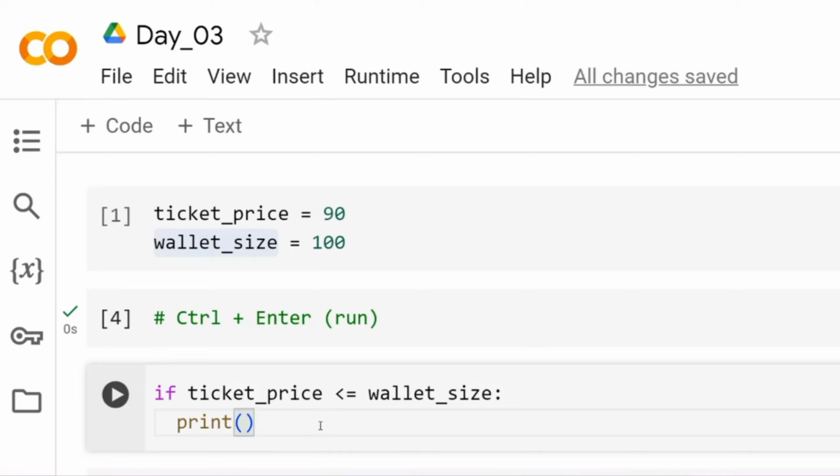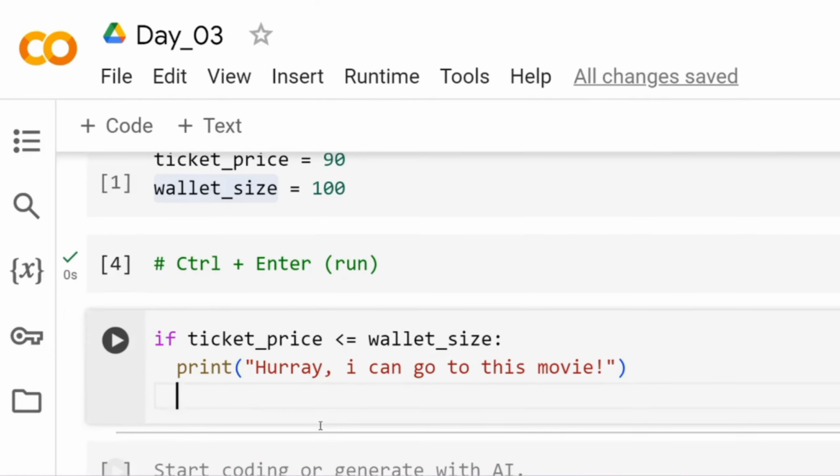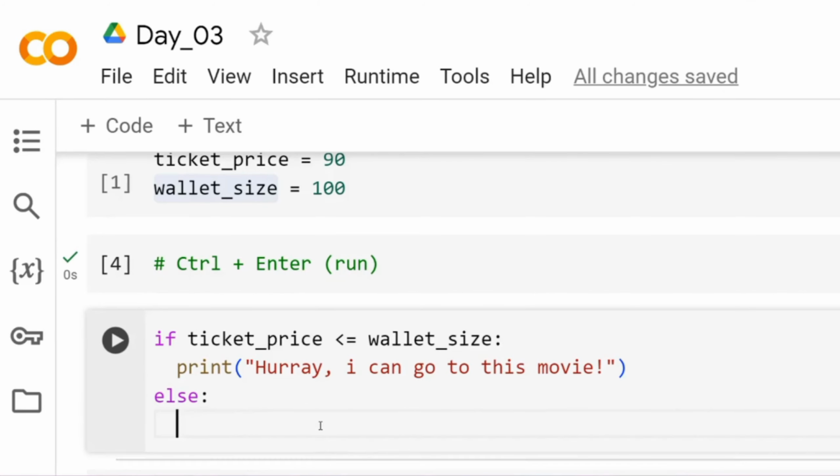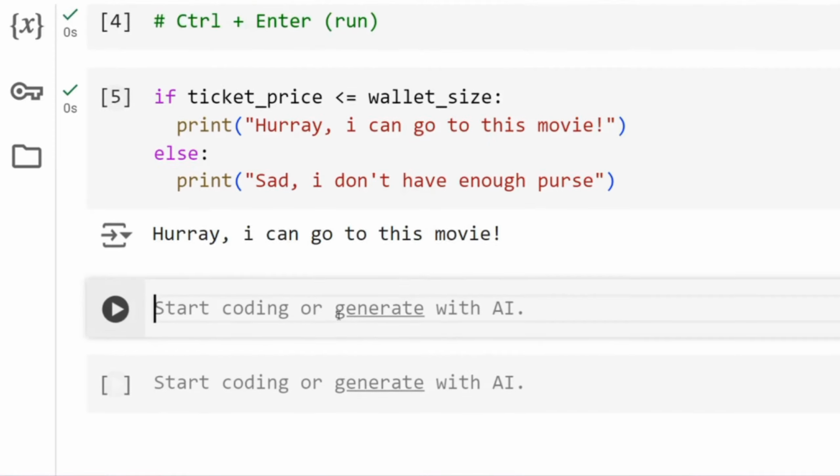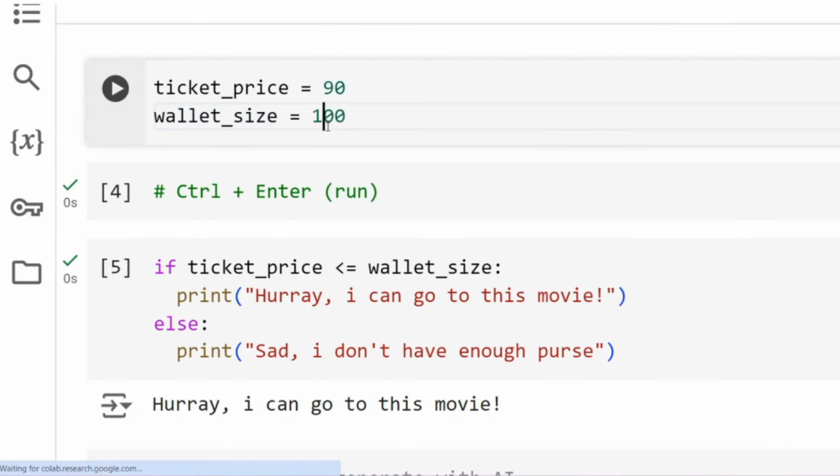If ticket_price is less than or equal to wallet_size, then print "Hooray, I can go to this movie", else print "Sad, I don't have enough in my purse". If you run this, my wallet size is 100, my ticket price is 90, and comparing these two, I'm getting this output.